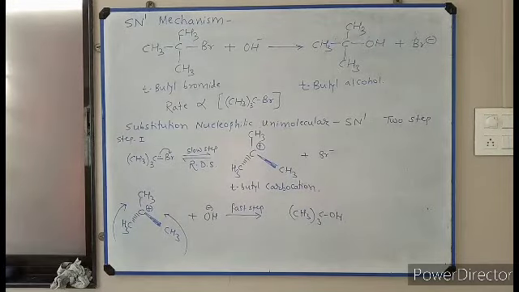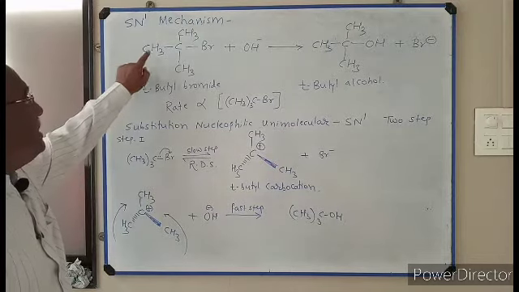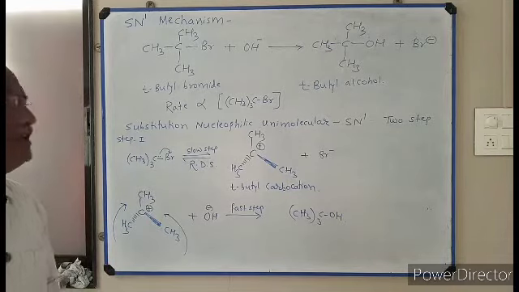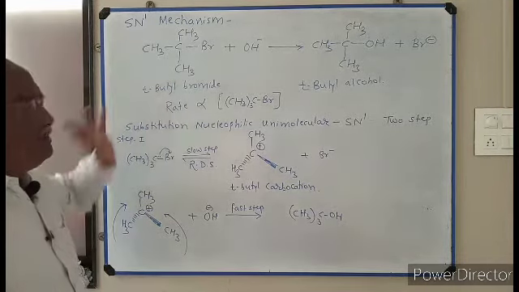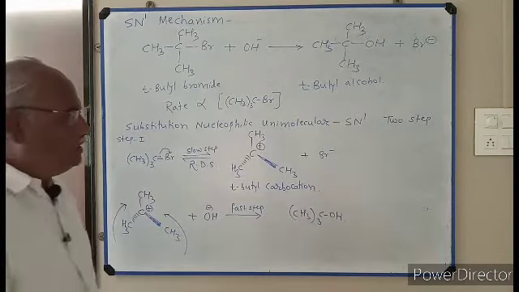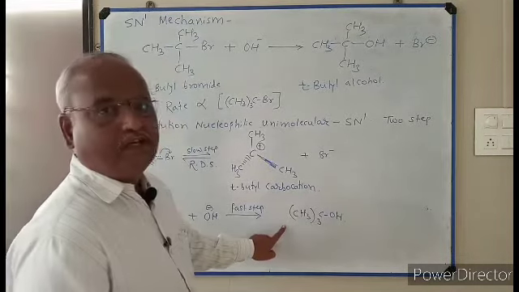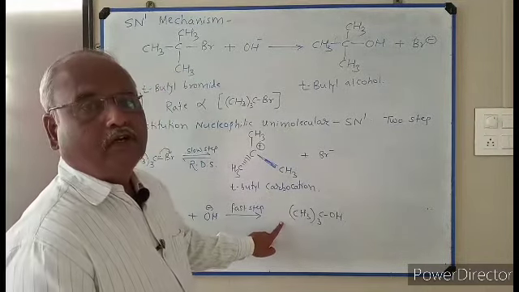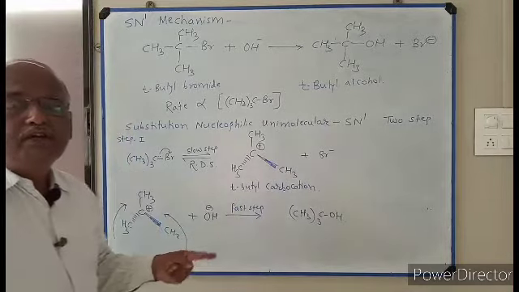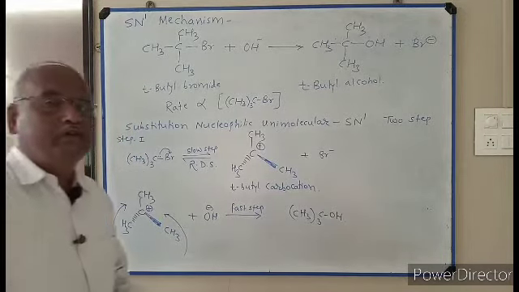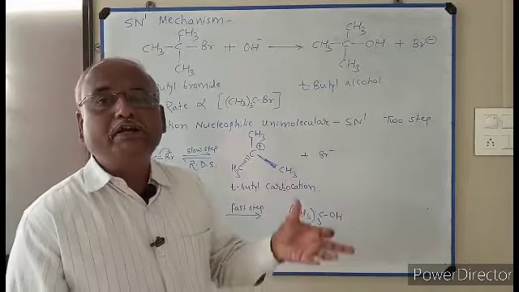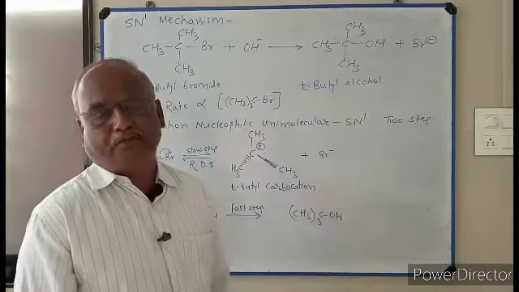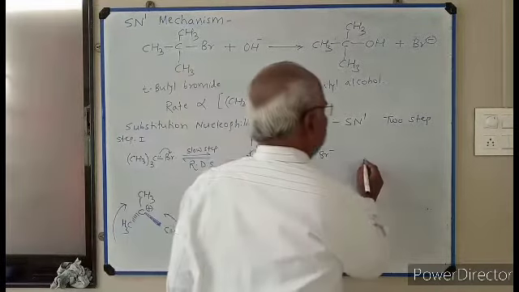Now you see, if the substrate contains an asymmetric carbon atom, that means if the substrate is chiral, then the product formed is with 50% inversion of configuration and 50% retention of configuration. The process is called racemization.